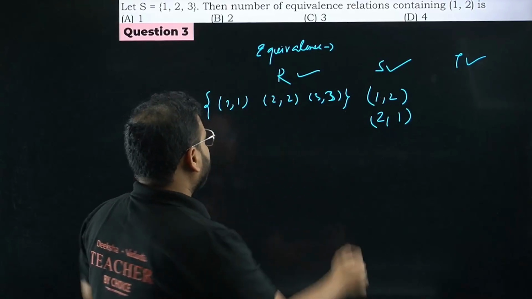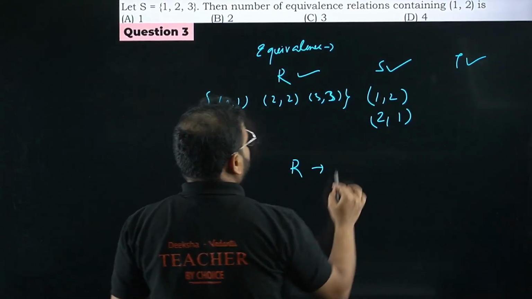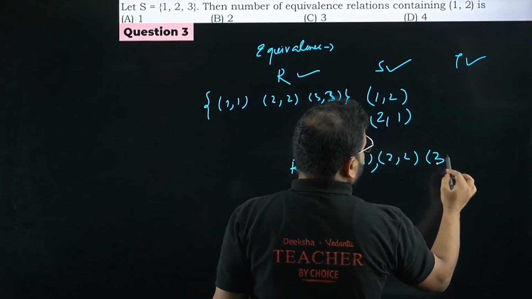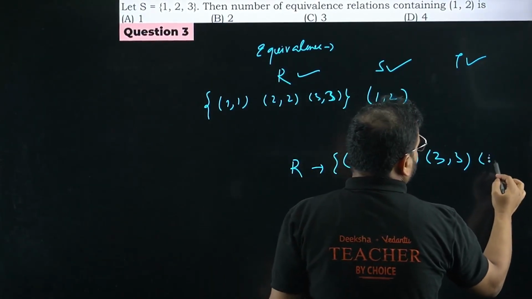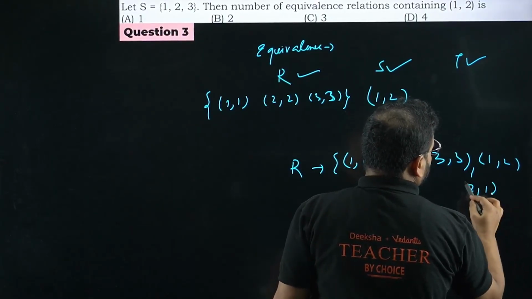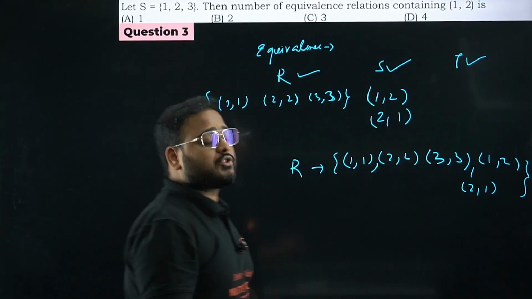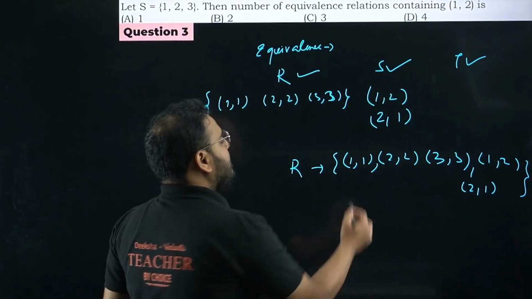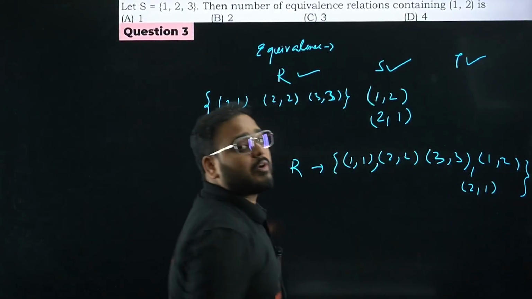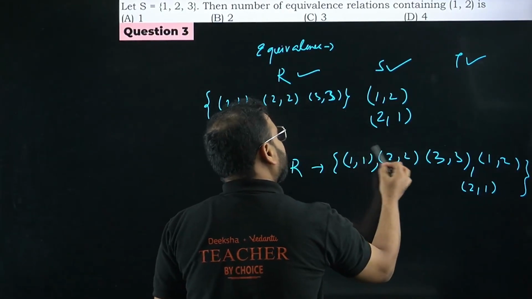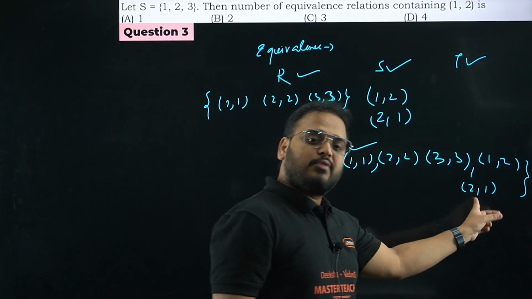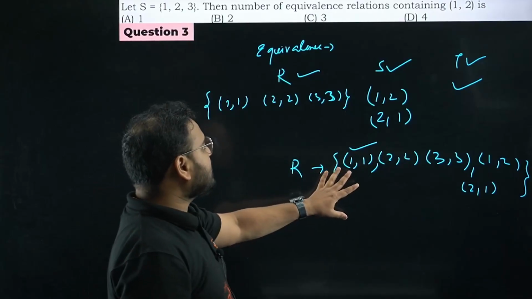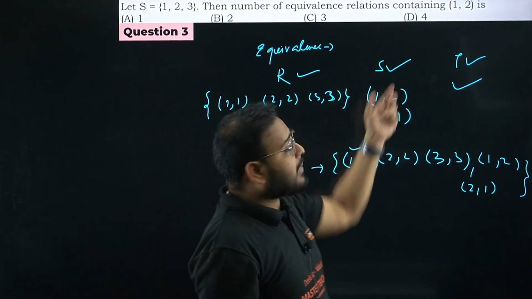Now think about it. If I write a relation R with the elements 1 1, 2 2, 3 3, and I have 1 2 and 2 1. My question to all of you, put that in the comment section: is this an equivalence relation or not? Yes, it is. How come, sir? Reflexive? Yes. Symmetric? Yes. What about transitive, sir? 1 2 and 2 1 means 1 1 is there, so transitive also. So this is one of the relations which is equivalent, given that 1 2 is a part of the relation.